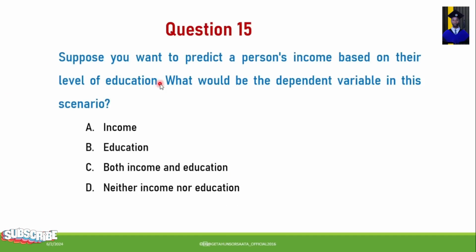Next, suppose you want to predict a person's income based on their level of education. What should be the dependent variable in this scenario? A. Income. B. Education. C. Both income and education. D. Neither income nor education. The correct answer for this question is that when we want to predict a person's income based on their level of education, the dependent variable is income.